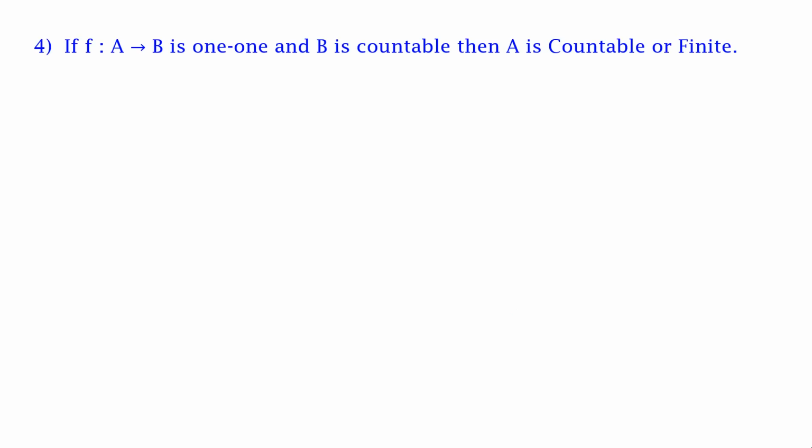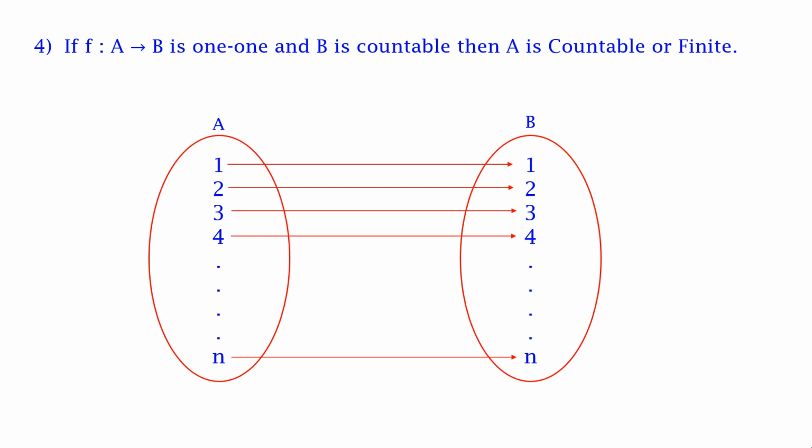And fourth, if f is a function from A to B that is one-one and B is countable, then A is countable or finite, which means that f is a function from A to B and it is one-one, therefore for all the elements in A there exists an element in B, and it is given that B is countable, therefore A is also countable.